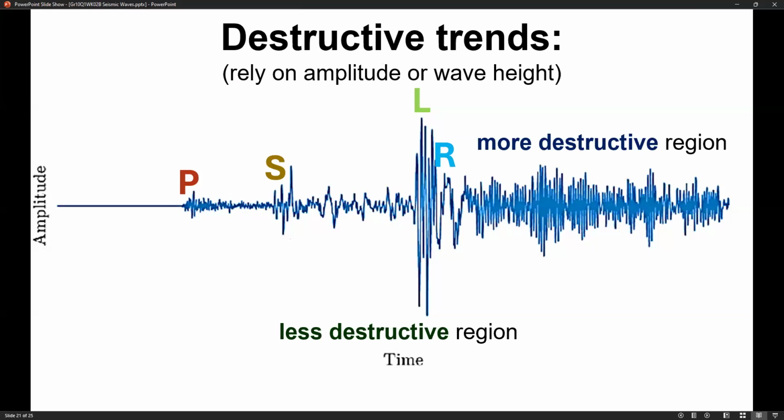In terms of height, the lowest one is primary or P wave.